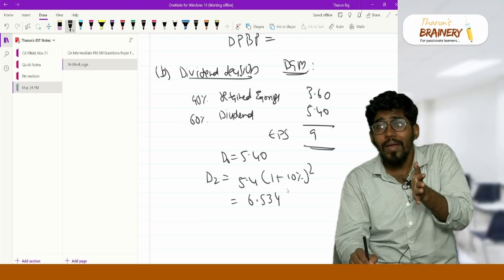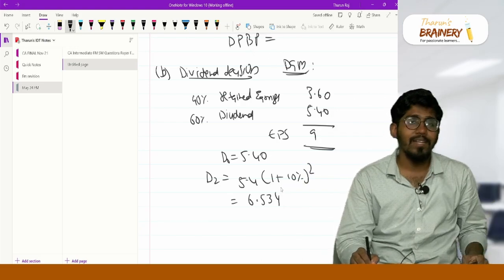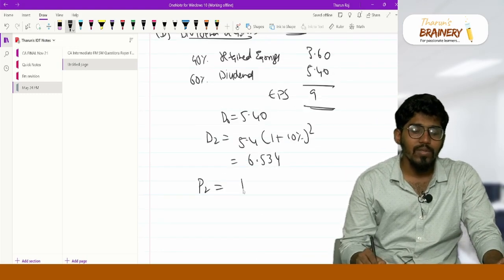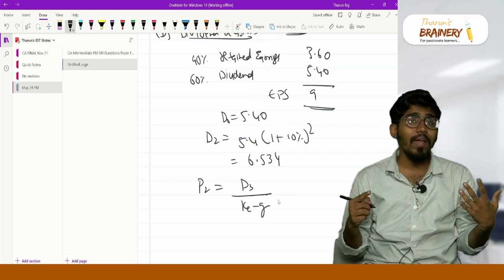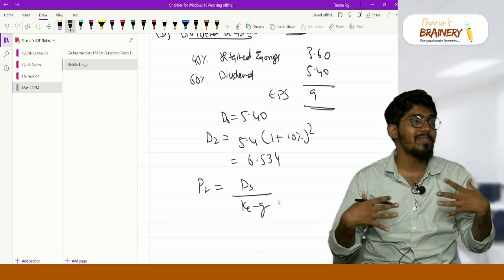After D2 my growth becomes stabilized. So I can find out the price as of the second year using the dividend growth model. P2 is nothing but D3 divided by K minus G. See, had you attended that workout batch, you would know that. A lot of problems like this we have solved.